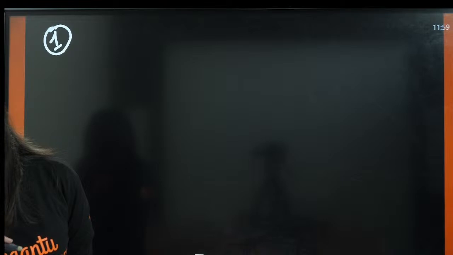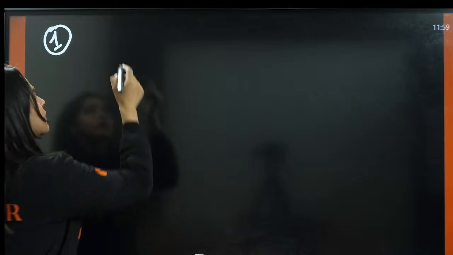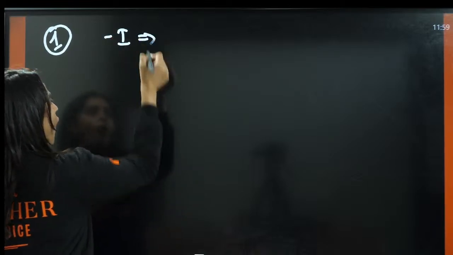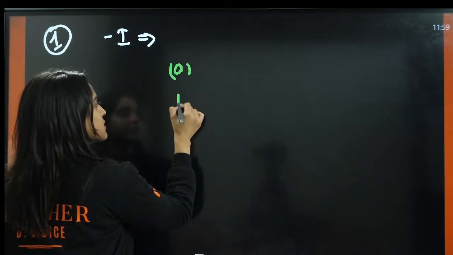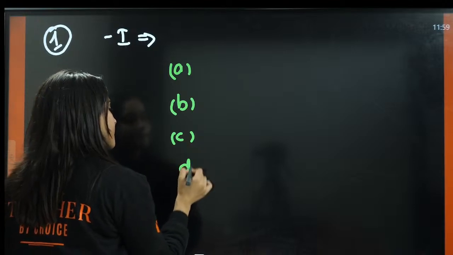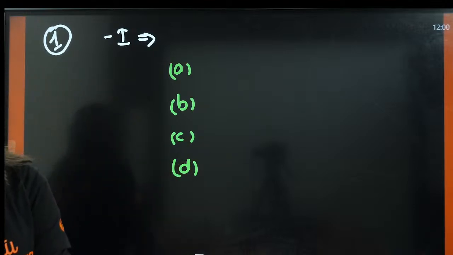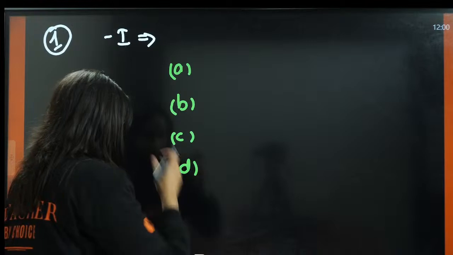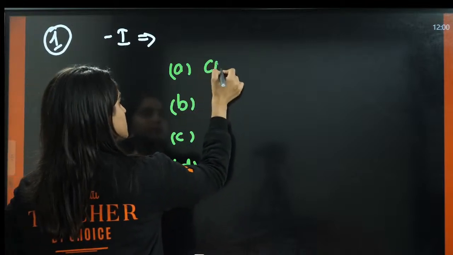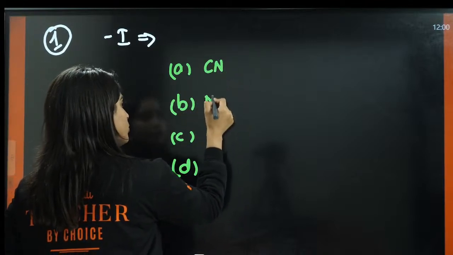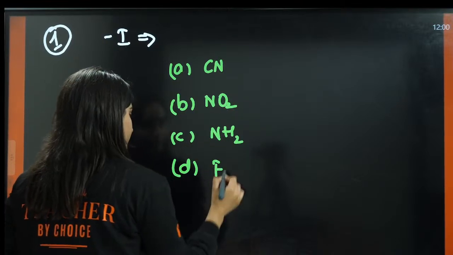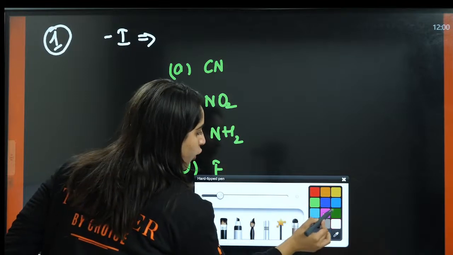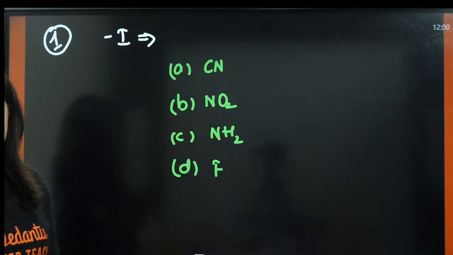First question is the order of minus I effect. Wait, let me put the questions here. This is CN, then this is NO2, NH2 and F. Now what is the order of minus I effect?